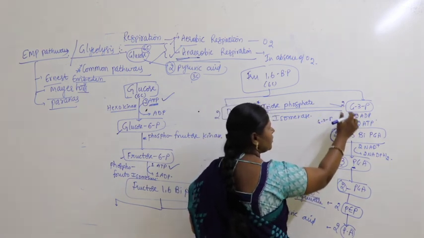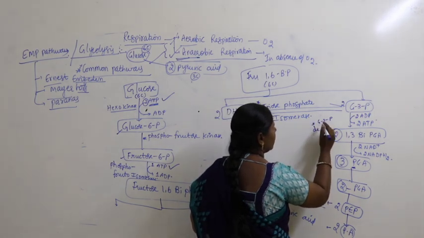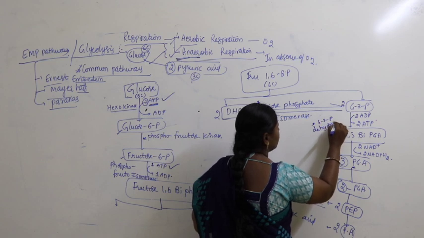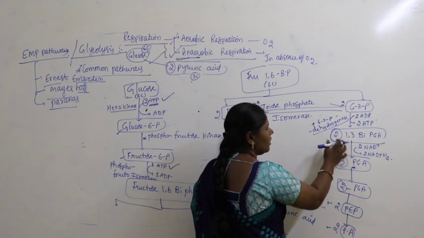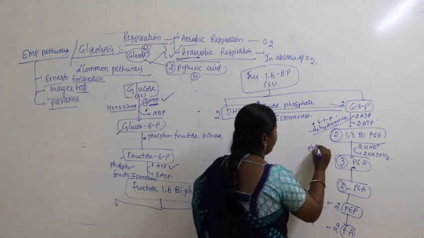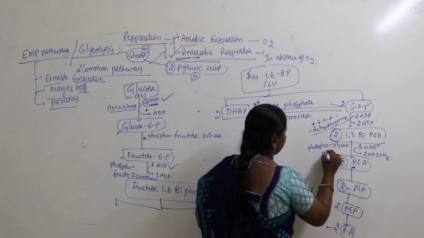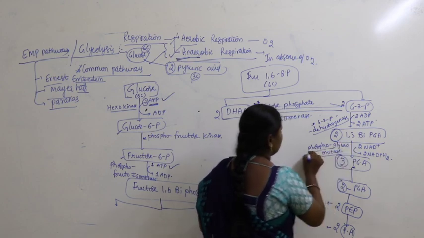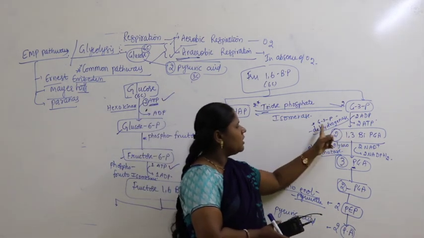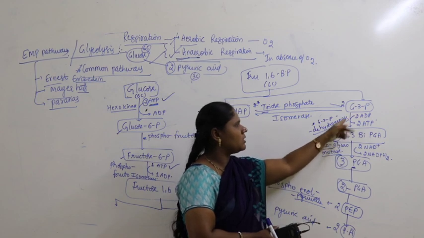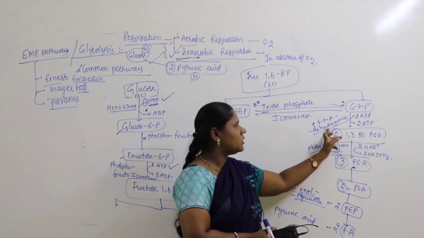Now if you look at here, this is the one with the name of the enzyme we are writing. This step of conversion happens with the help of the enzyme glyceraldehyde 3-phosphate dehydrogenase. Right, and this happens with the help of phosphoglyceromutase. So the name of the compound itself is the name of the enzyme, G3P dehydrogenase. Additionally, you have to write dehydrogenase.